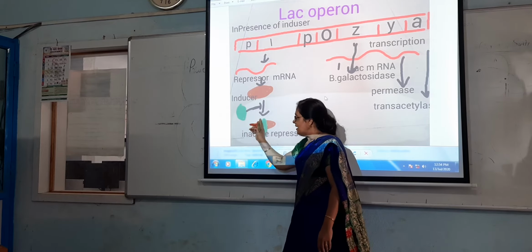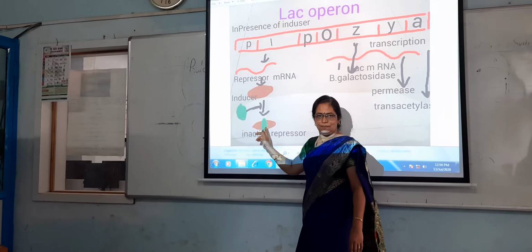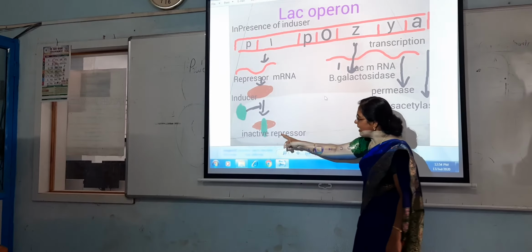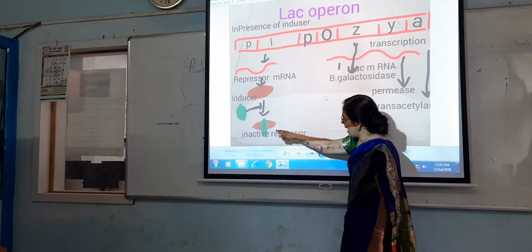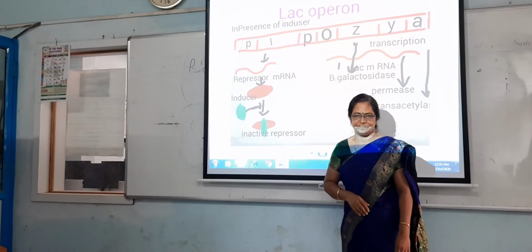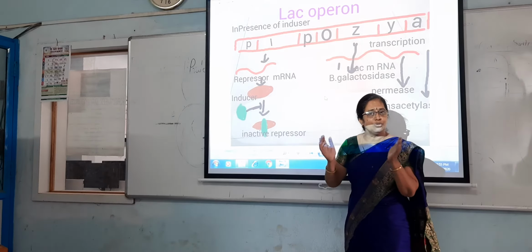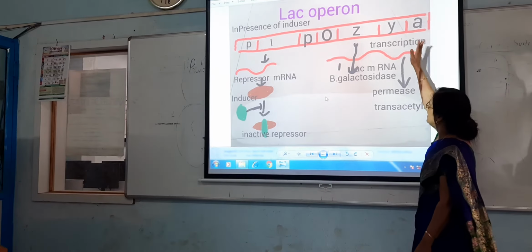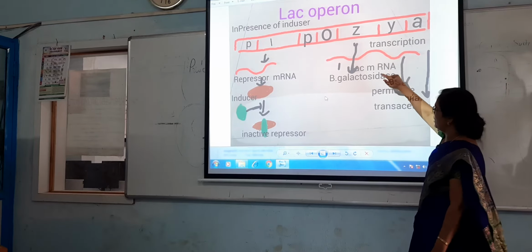This inducer inactivates the repressor protein. That's why the repressor protein gets inactivated, and due to that inactive repressor protein, it does not block the operator. The operator is not blocked. The signal is given, that is yes, the messenger RNA can be synthesized. Here the messenger RNA is synthesized by the Y gene as well as the A gene of the structural genes. The messenger RNA is synthesized from that Z gene.